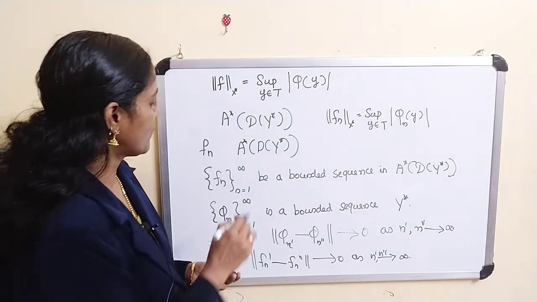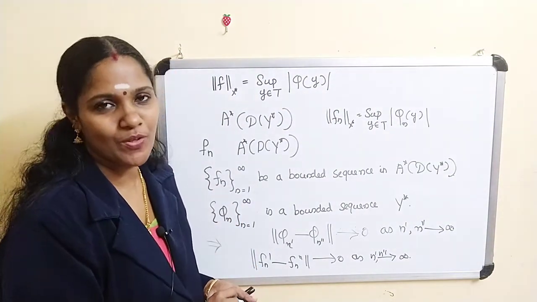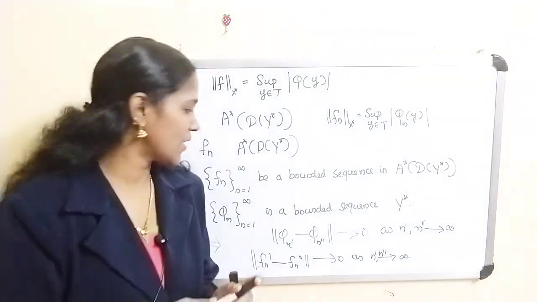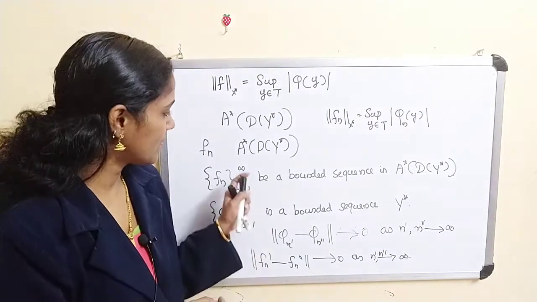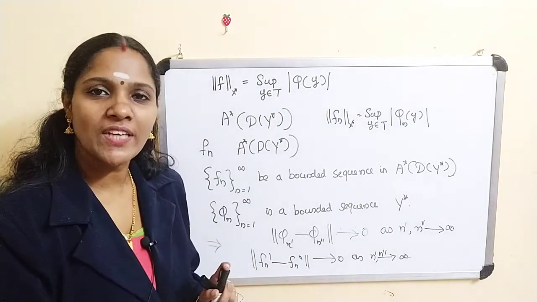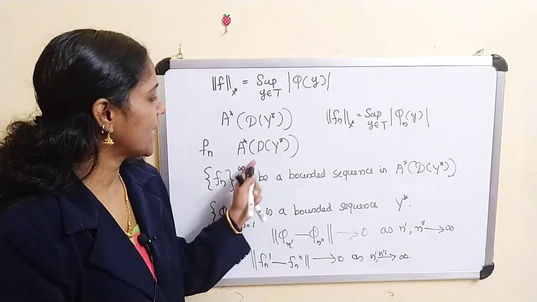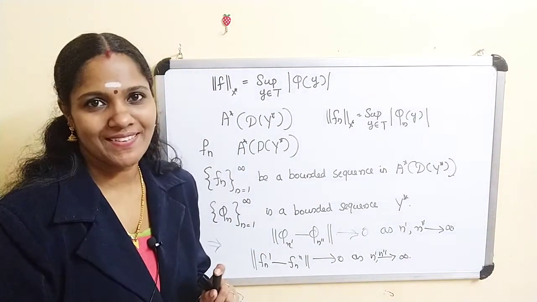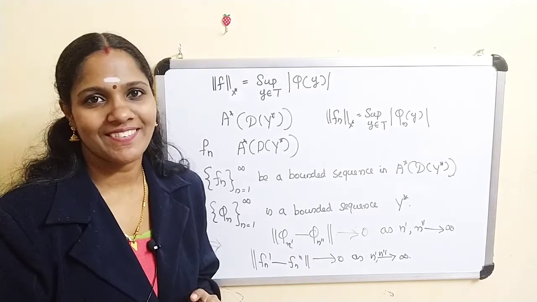Thus we get, for the sequence F_n, there exists a Cauchy subsequence. Thus for every sequence F_n belonging to A star D_Y star, there exists a Cauchy subsequence. This implies A star D_Y star is precompact. That means A star is compact.